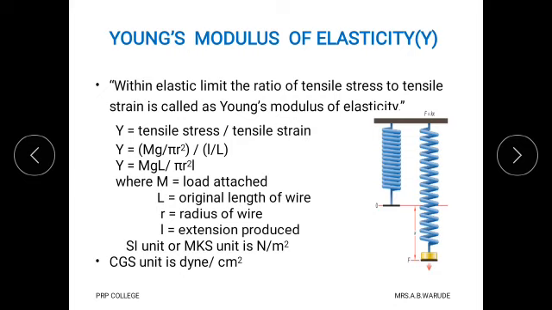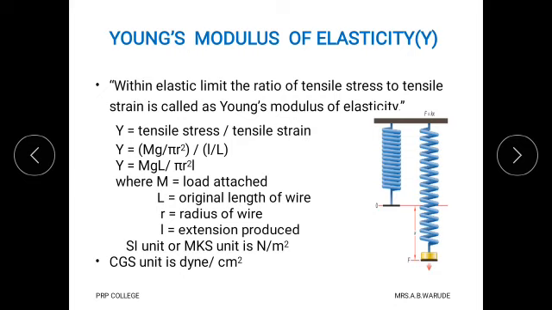This is the equation of tensile stress, and the equation of tensile strain is small l upon capital L. And therefore the final equation for Young's modulus is Y equals mg capital L, that means original length, upon pi r square small l, where m is the mass attached or load attached, capital L is the original length of the wire, r is the radius of the wire, and small l is the extension produced, that means change in length.